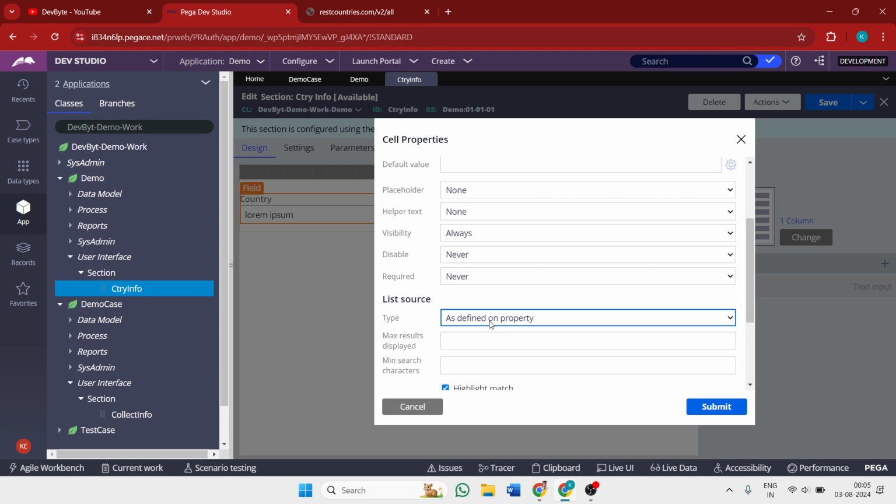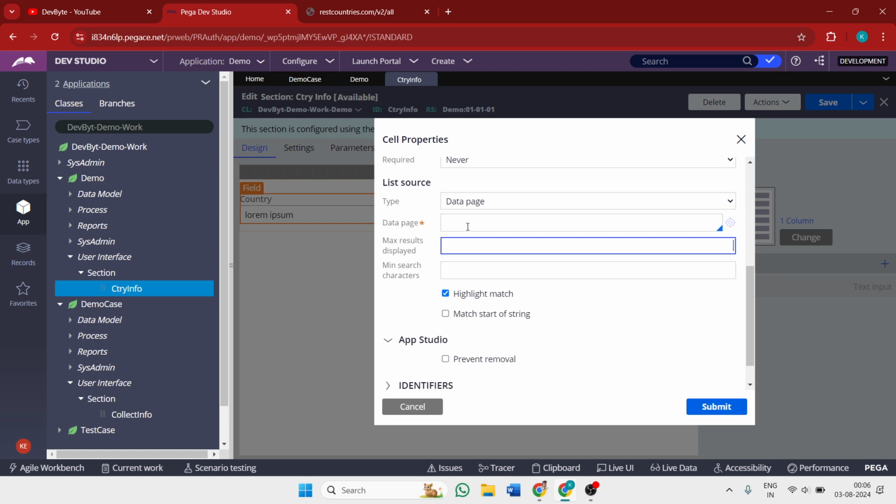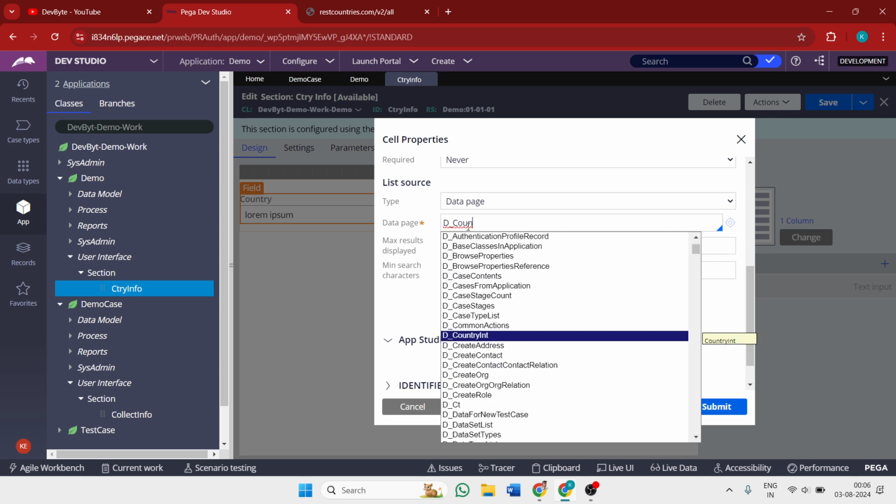For it, we created the data page in our own Pega application. For configuring it, I give the type of the list source as data page, and I give the data page name as c underscore country int.